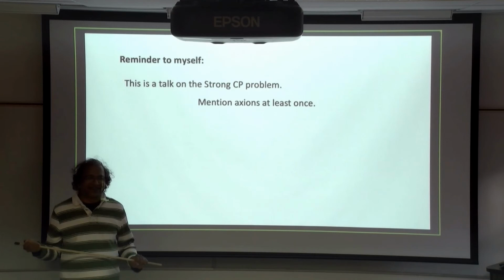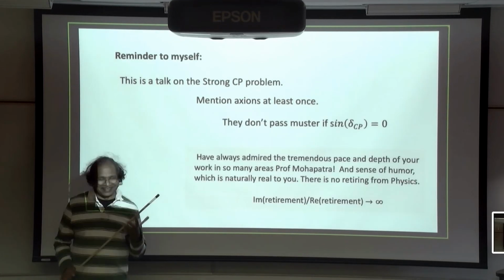I also put a reminder to myself that there's a talk on the strong CP problem, so we do have to mention axions. And Babu told me that he also didn't mention axions when he talked about the strong CP problem. I think that can only happen at Maryland, that you can confidently give a talk on the strong CP problem and not mention axions. So I thought I should mention them at least once. If delta CP is 0, then you have theta bar and delta CP both being 0 or pi, and of course, the axions won't be able to explain that. So they don't pass muster if sin delta CP is 0.